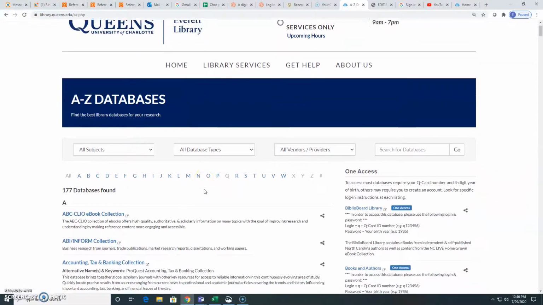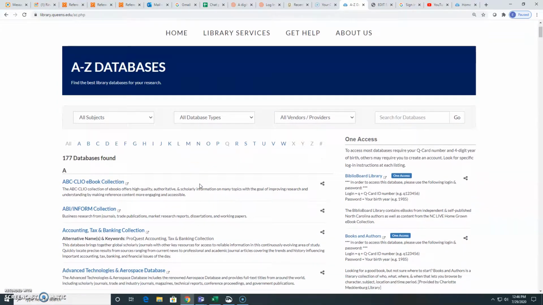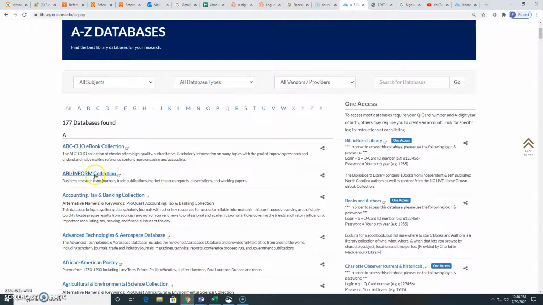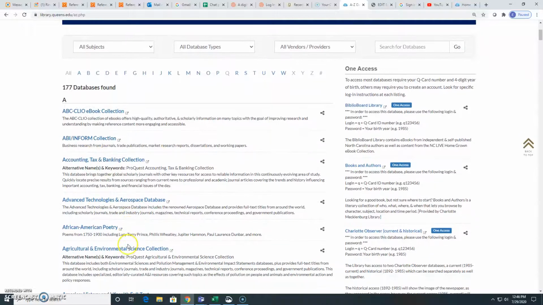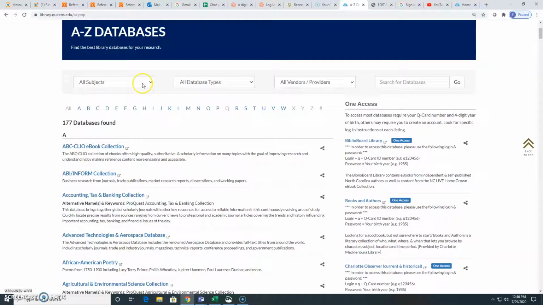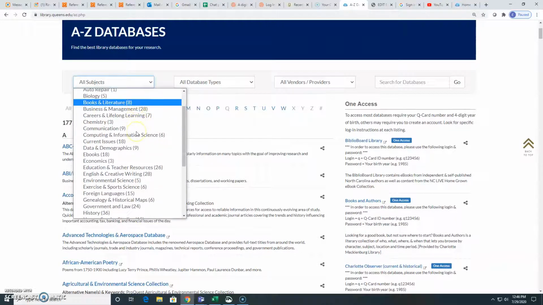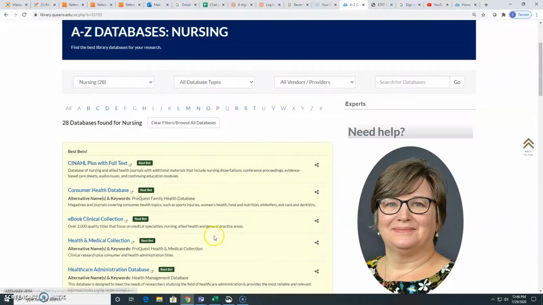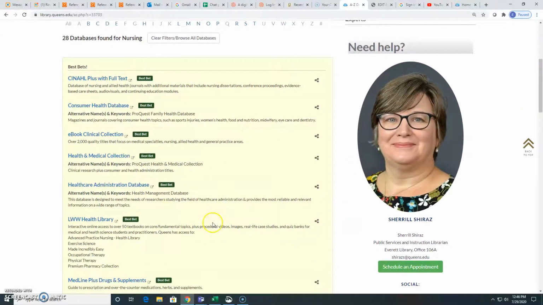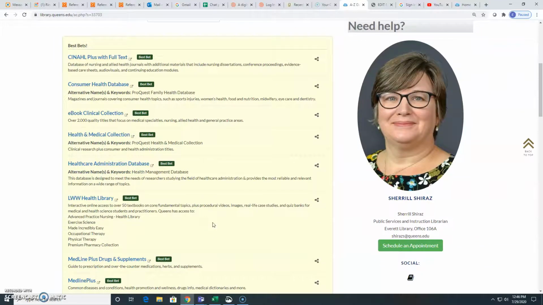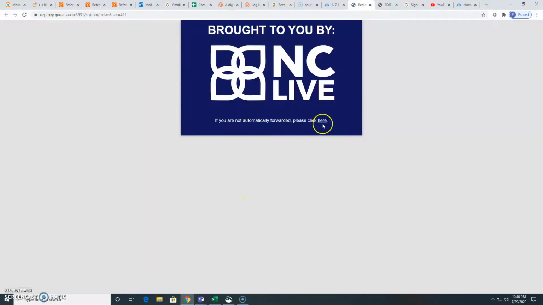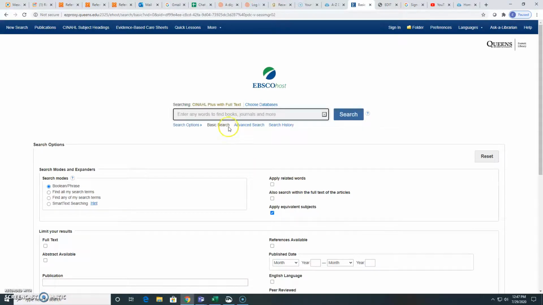Specialized databases. We have 177 databases, and you can look for each one individually. Look through those if you have time. If you want to look by subject, you can. So if we wanted to search nursing databases, we would select this, and that would show us some of the top nursing databases. And select CINAHL Plus. That takes me over to that database.